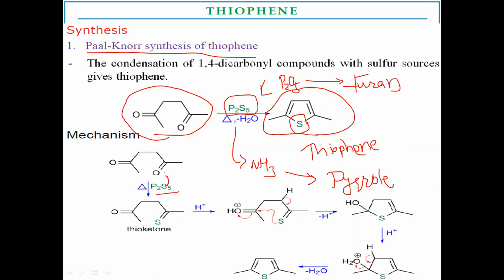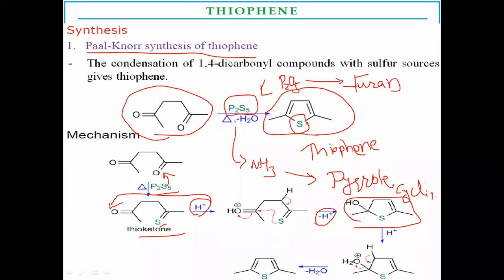There is a replacement of one of the carbonyl oxygens with sulfur, that is, formation of a thioketone, followed by protonation of the second oxygen atom, then addition of a proton, which undergoes cyclization, followed by deprotonation and hydrolysis to make the substituted sulfur-containing thiophene as the final product.